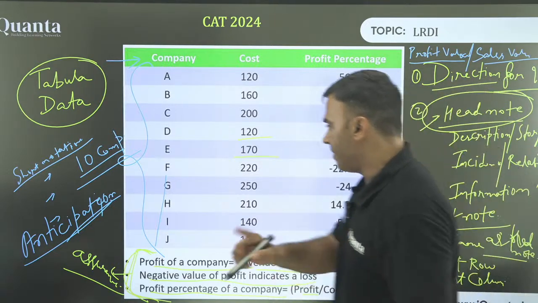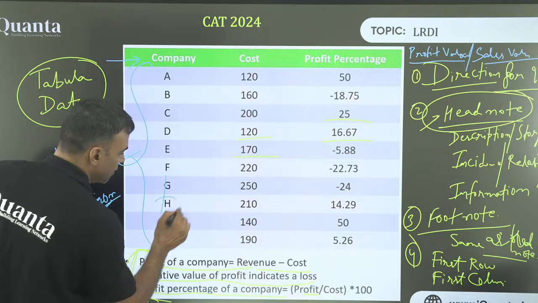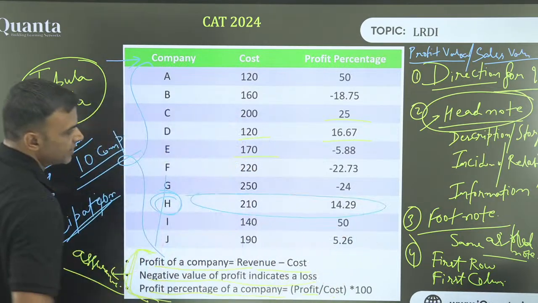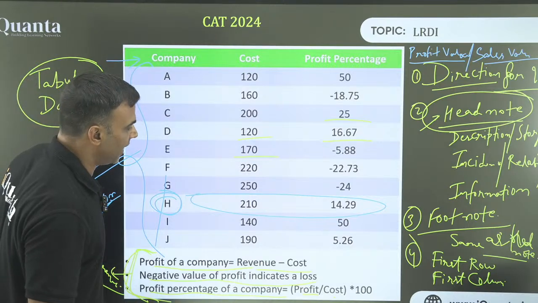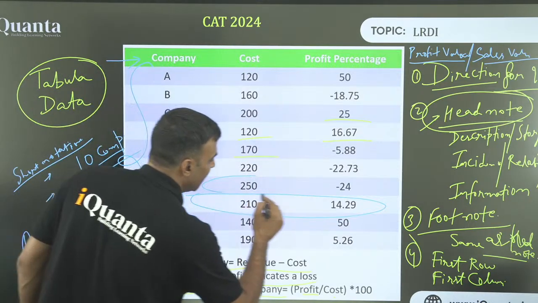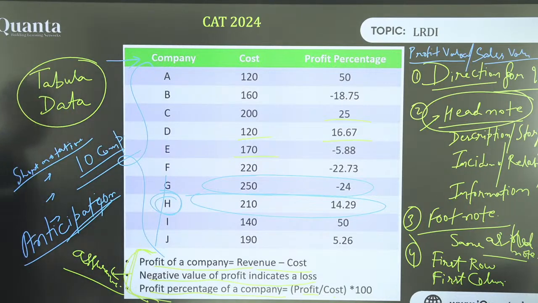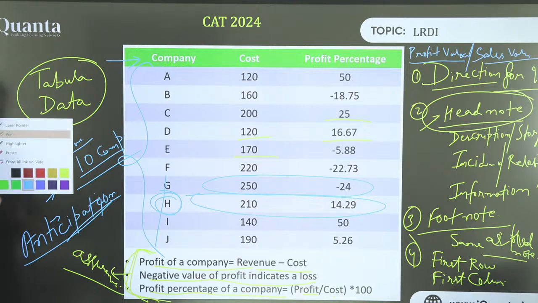For example, I'm asking you, tell me for H, what is the sales value? Tell me the sales value of H. Tell me the sales value of G. I want you to calculate sales value of H and sales value of G. Okay? Sales value of H and sales value of G. I'm going to remove everything on the screen so that we have space.